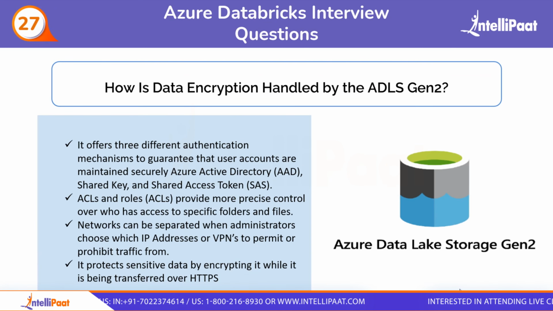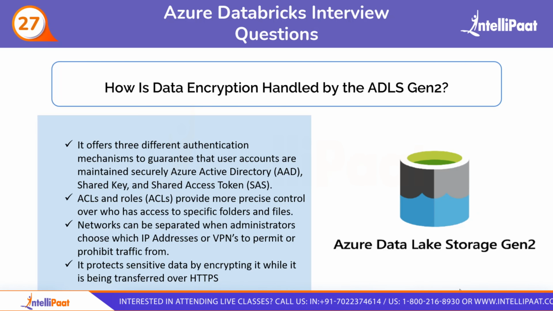So the next question is, how is data encryption handled by ADLS Gen 2? So ADLS Gen 2 can be handled in many ways. First of all, it offers three different authentication mechanisms to guarantee that user accounts are maintained securely: Azure Active Directory, shared key, and shared access token.